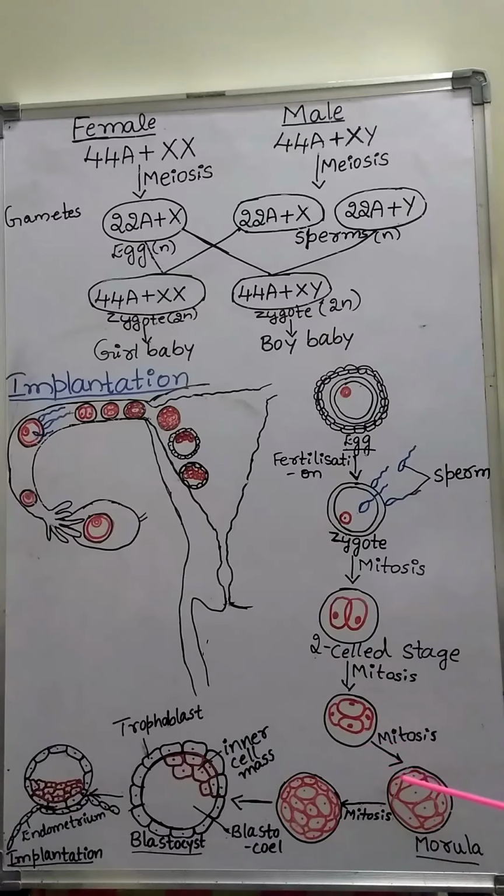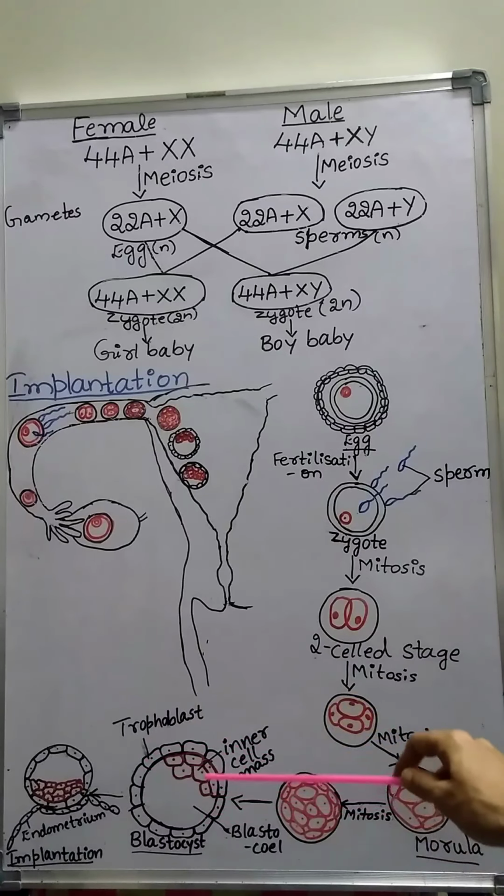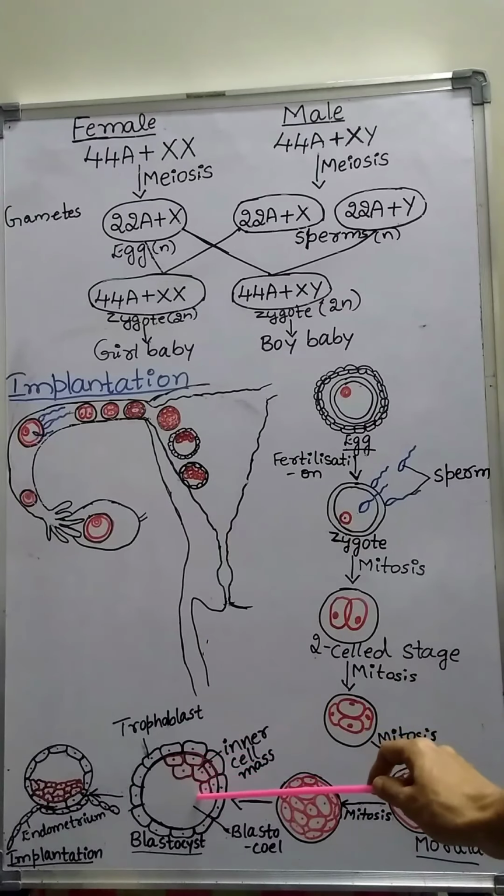Morula remains in the uterus for about 2 to 3 days and it continues to divide and transforms into the blastocyst. The blastocyst is formed in the uterus.